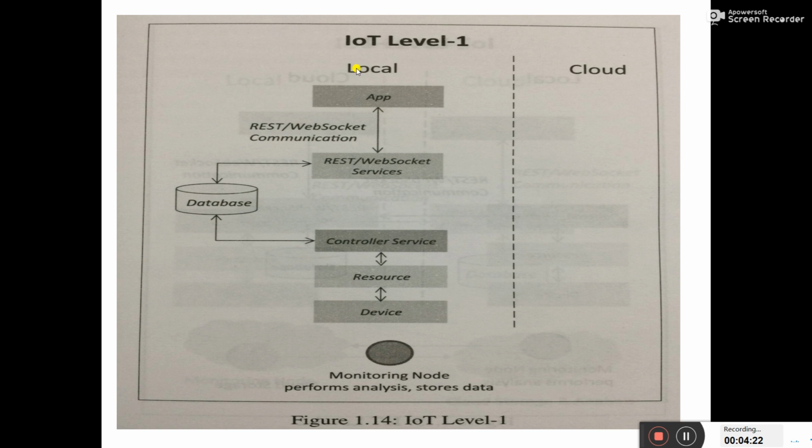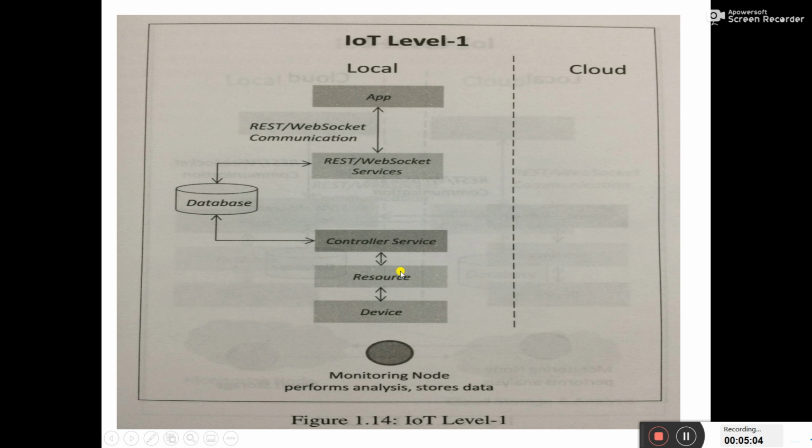Now you see the IoT level 1, that is how our devices are connected with each other. Here you can find one thing, that is the local app or REST WebSocket communication, and there is a database. So REST WebSocket services are there, controller services are there, resources are there, devices are there. We need to monitor some of the data, so it is a monitoring node, and this node basically collects the data and manipulates the data in the device.